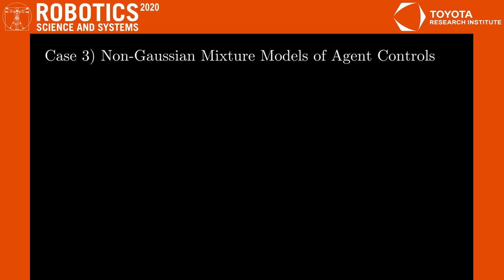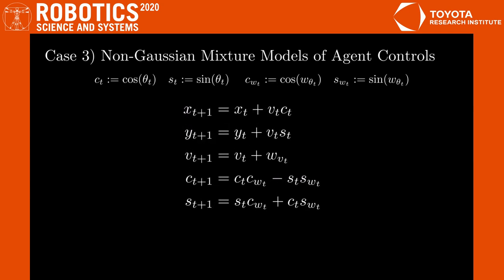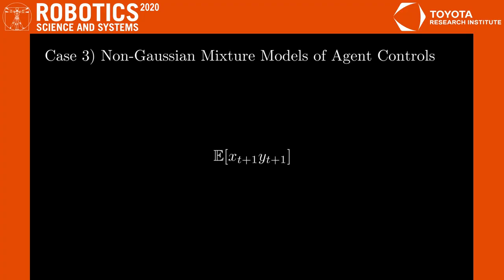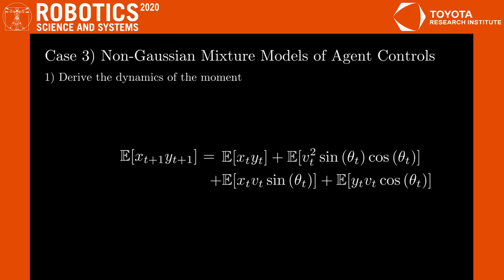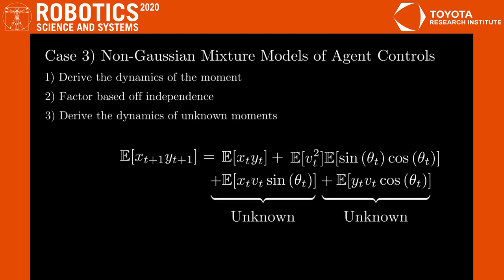For the problem of propagating agent controls, we are going to use the discrete time Dubins car, with the time steps omitted for concision. This is our acceleration model, and this is our turning model for the agent. Now, this is not a polynomial system, but by making these substitutions, we can transform the Dubins car into a polynomial system, so we can use it in Tree-Ring. And the general idea behind what Tree-Ring does is that for any moment we want to propagate, it first derives an update relation in terms of moments at the previous time step with the dynamics, and then factors terms in the update relation based off independence. And finally, it handles the unknown moments in the expression by deriving their dynamics as well, repeating this process recursively until it arrives at a closed-form system of equations.